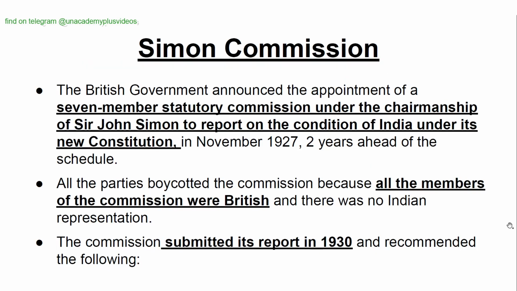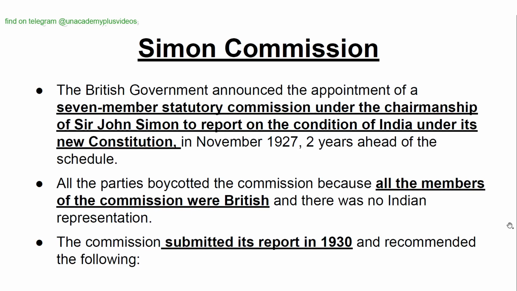Simon Commission. The British government announced the appointment of a seven-member statutory commission under the chairmanship of Sir John Simon to report on the condition of India under its new constitution. In November 1927, 2 years ahead of the schedule, all the parties boycotted the commission because all the members of the commission were British and there was no Indian representation.